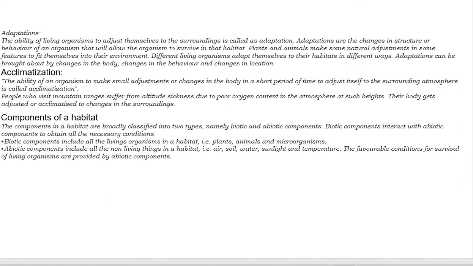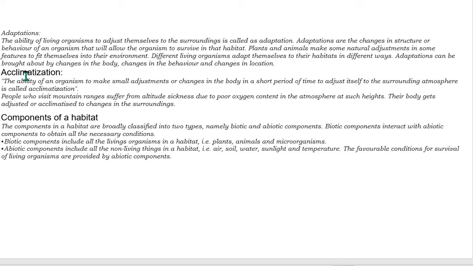And adaptation we have seen according to the climatic conditions and the availability of food, whatever is present there. The animals or the living organisms have certain adaptations, and certain organisms will also change their adaptations according to the climatic conditions.